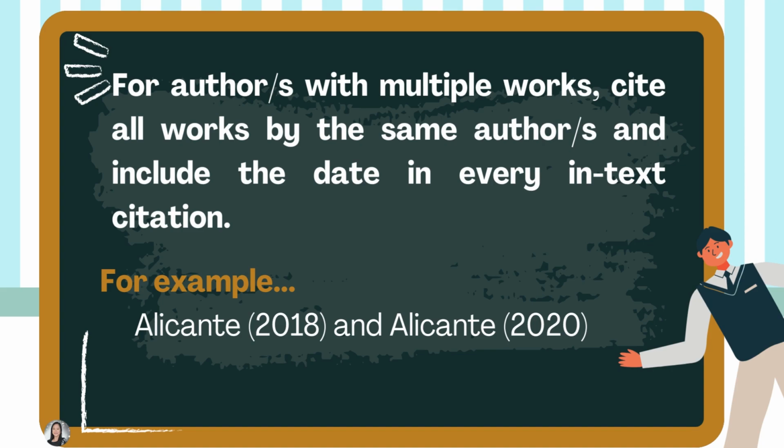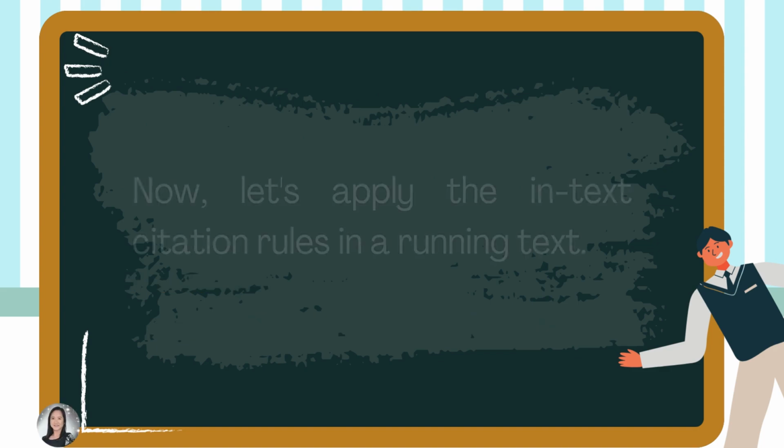This means that Alicante has two works published in 2018 and 2020, and both works are used in your research or in your article. So there's a need for you to cite both 2018 and 2020. You have to cite all works by the same author and include the date in every in-text citation.